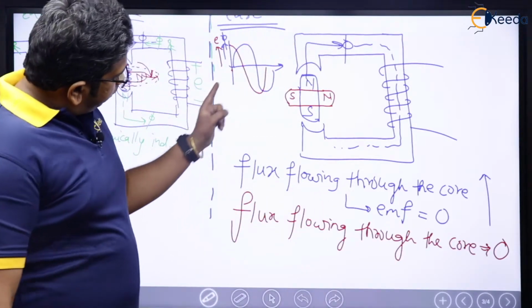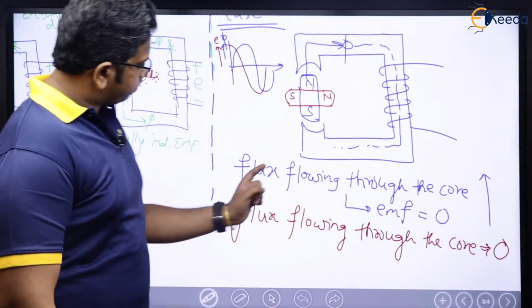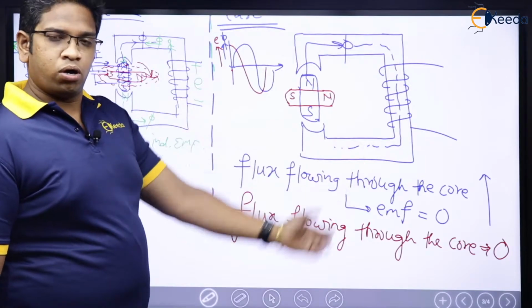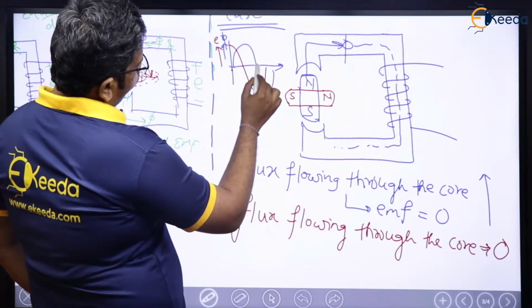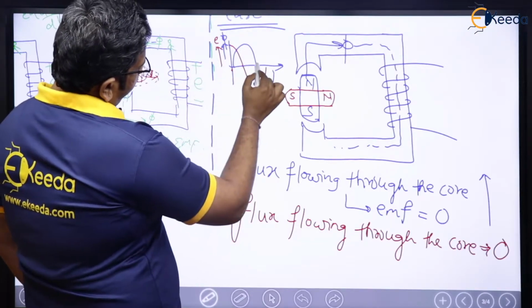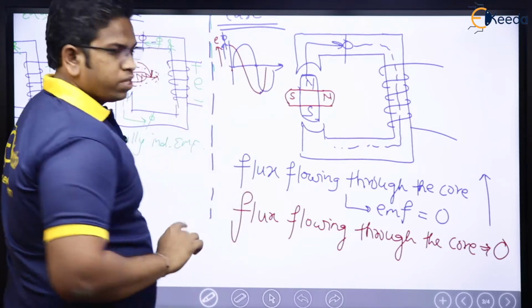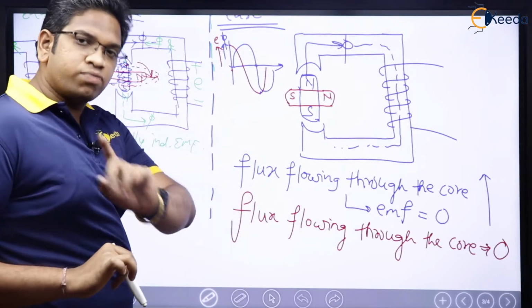Right? And in the second case, if you see, flux flowing through the core is 0. Whenever flux flowing through the coil is 0, EMF is maximum. Negative maximum, positive maximum doesn't matter, but EMF is maximum, that is what matters.